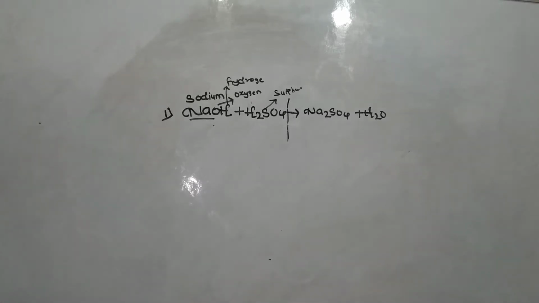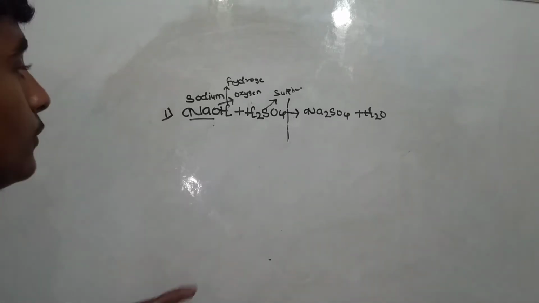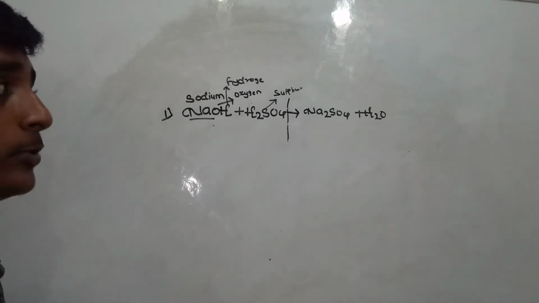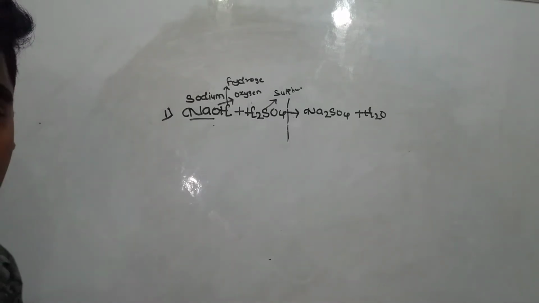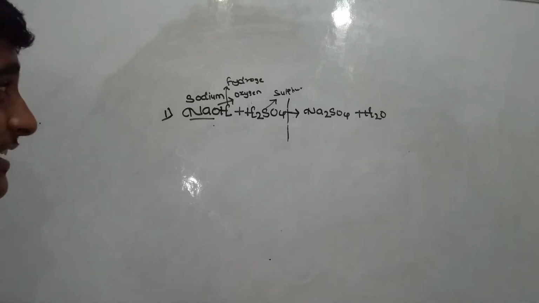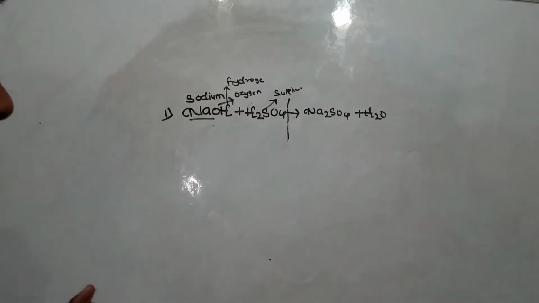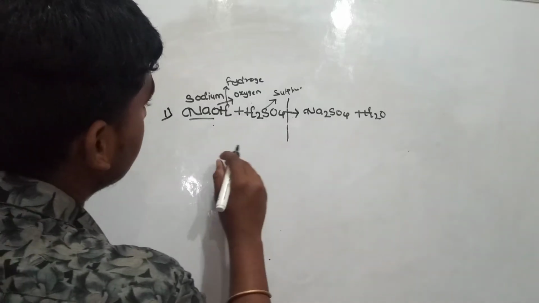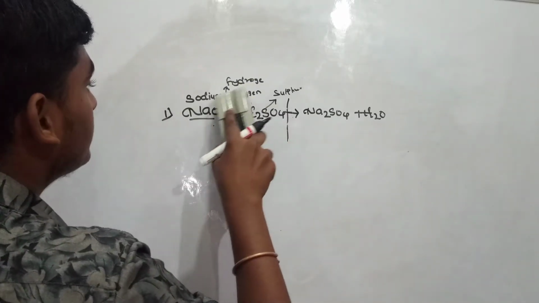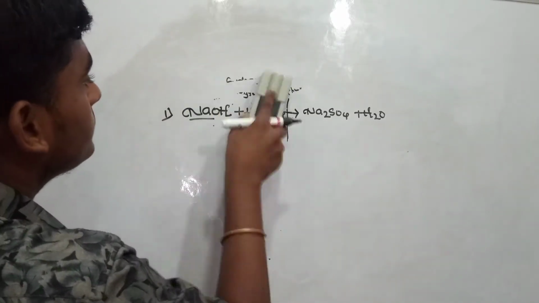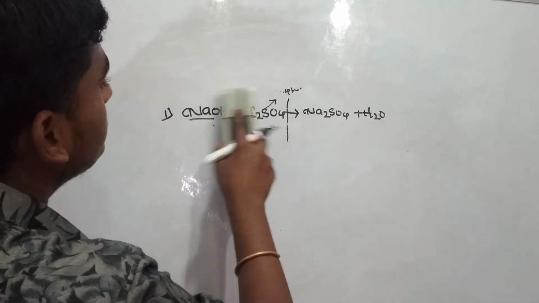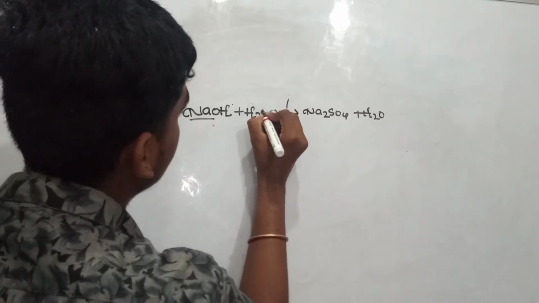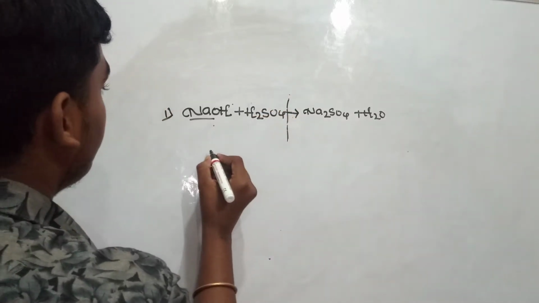So we have to count the atoms. If there is no number beside a symbol, we have to take it as one. We have to examine it like that. So I'm calculating and defining all of the atoms.